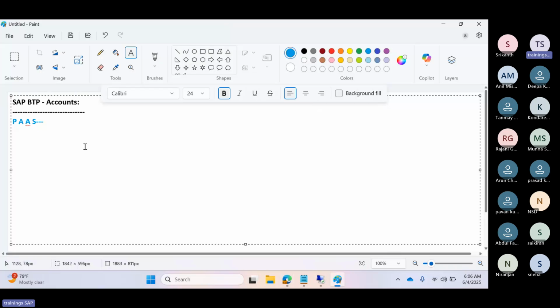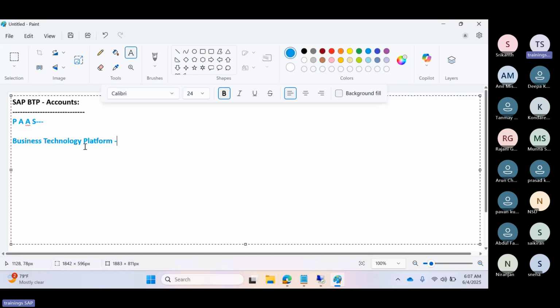You just use those services to start your work. Which means the customer is directly concentrating on the business logic instead of doing installations, hardware procurement, configurations, and all those things. That's why we have the platform as a service based concept here. BTP, Business Technology Platform, is the technology platform for the entire SAP ecosystem.